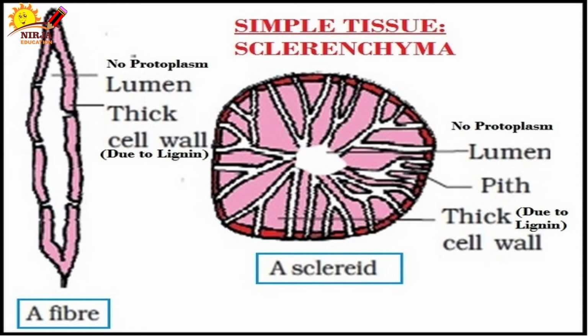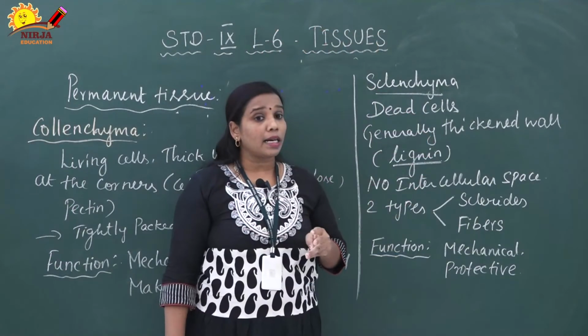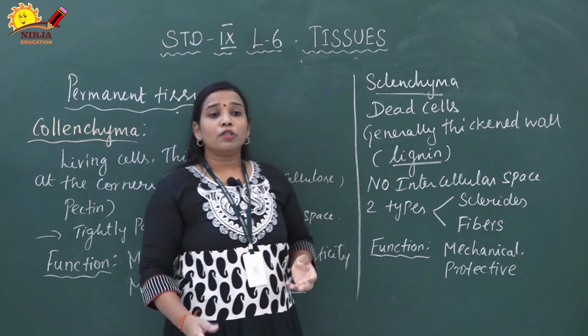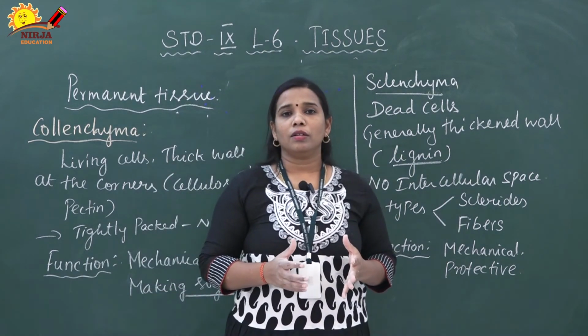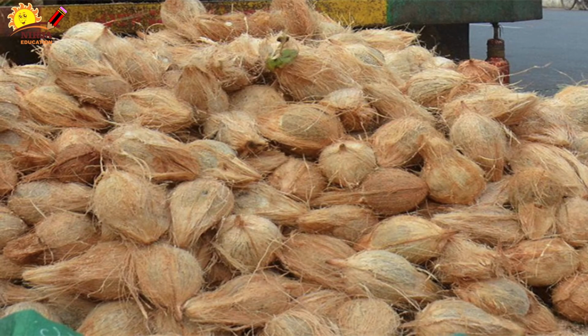Next one is fiber. Fiber is pointed at both ends. It is a tube-like structure. Both ends are pointed. That structure is called a fiber. The fiber and sclerite are both irregular in nature. These are the two types of sclerenchyma cells: sclerites and fibers. If you see the husk of the coconut, that is also made up of sclerenchyma. What is the function of sclerenchyma? It provides mechanical support and protects the plant cell. That is the main function of sclerenchyma.